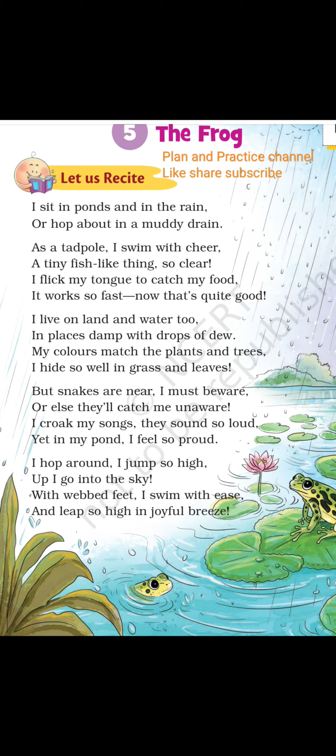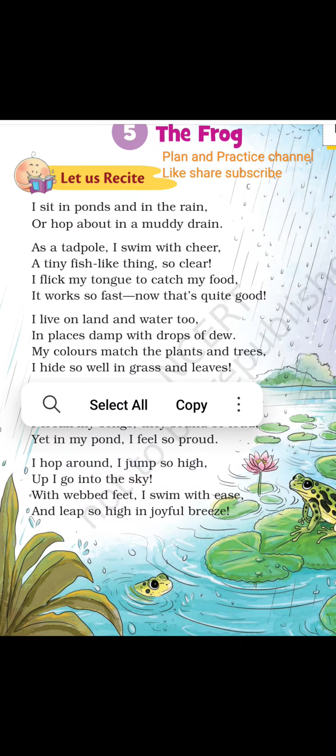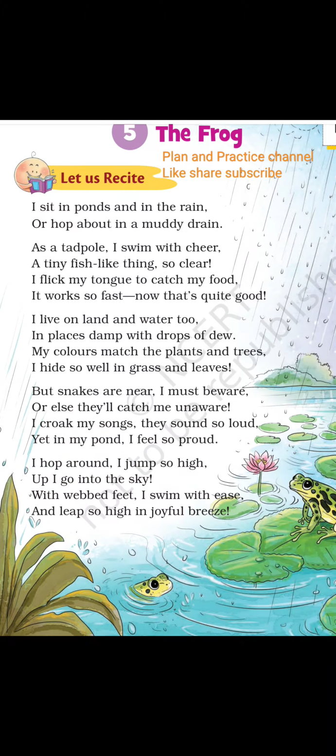That is flicking. It catches the flies or the food and eats. The flicking is very fast. Now that's quite good.